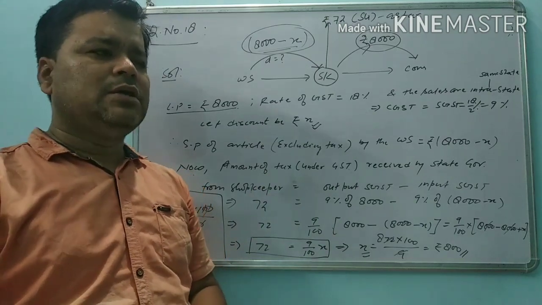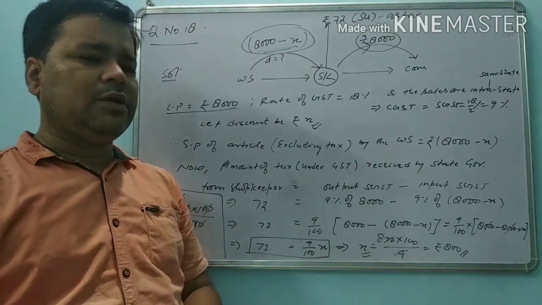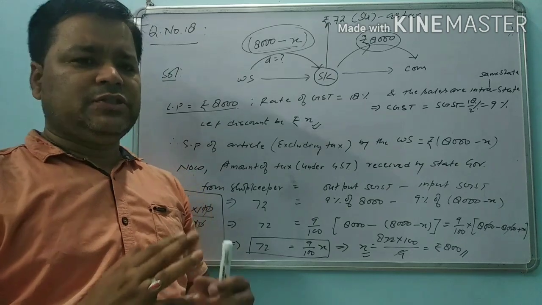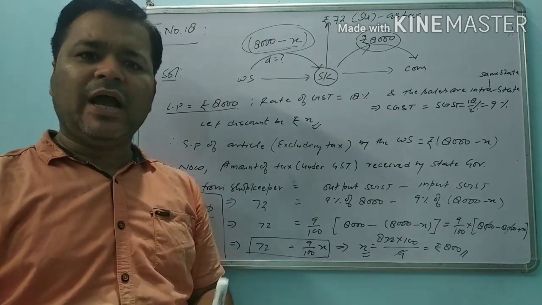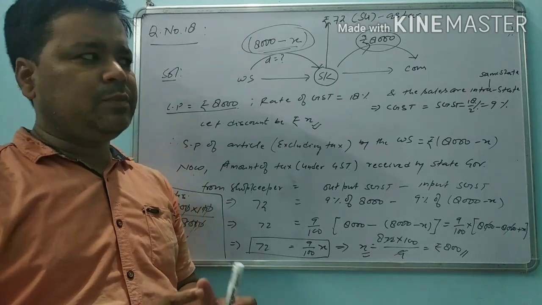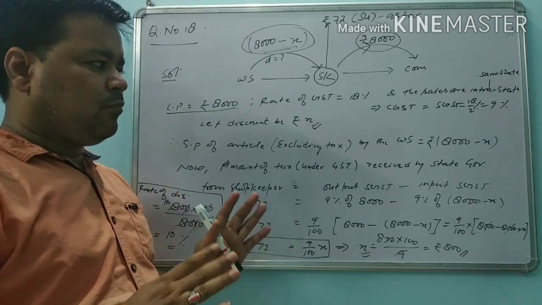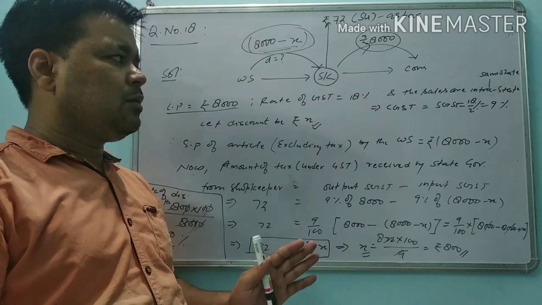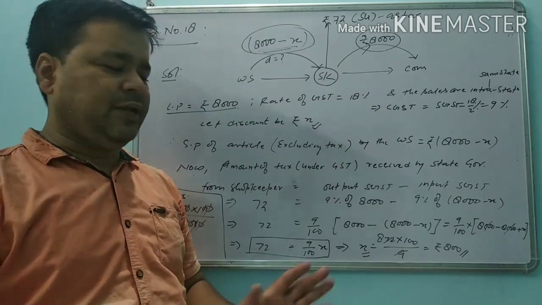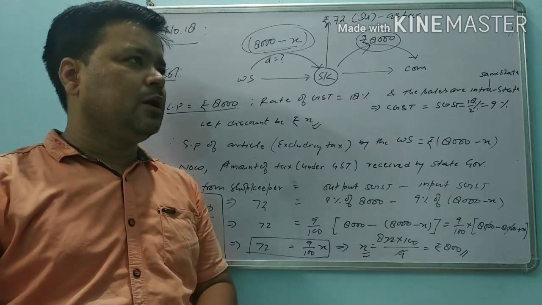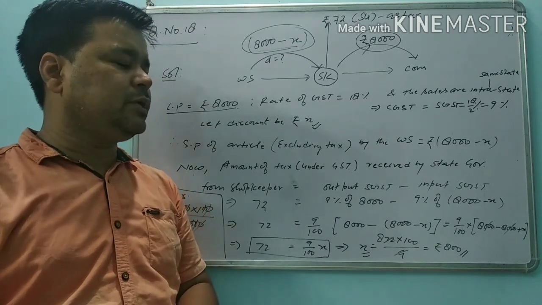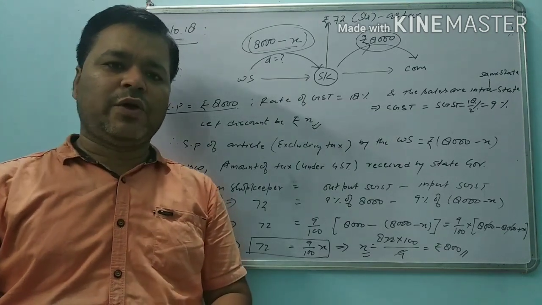fair copy. Till today I have covered 4 topics: GST, banking, share and dividend, and linear inequation. It means 4 topics, 4 chapters are finished. The next video will be related to quadratic equation. Okay, thank you.